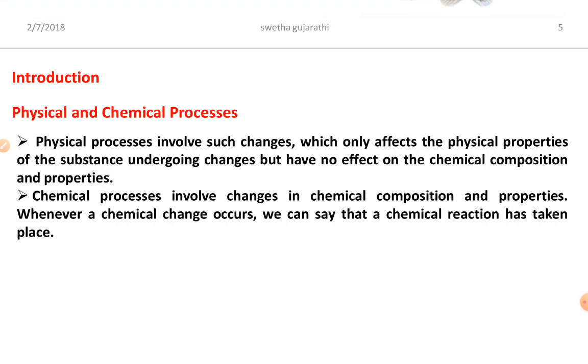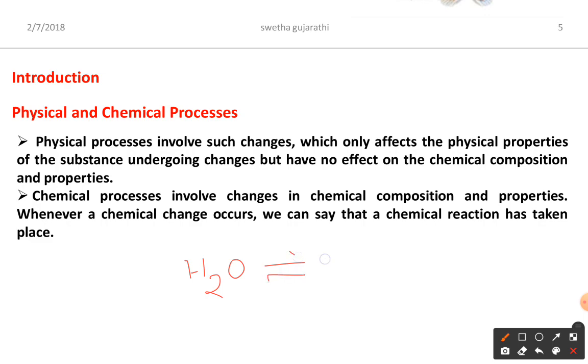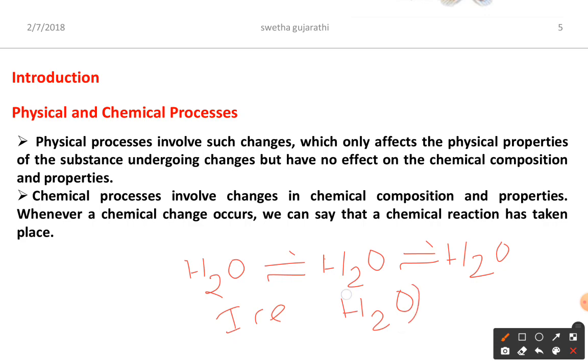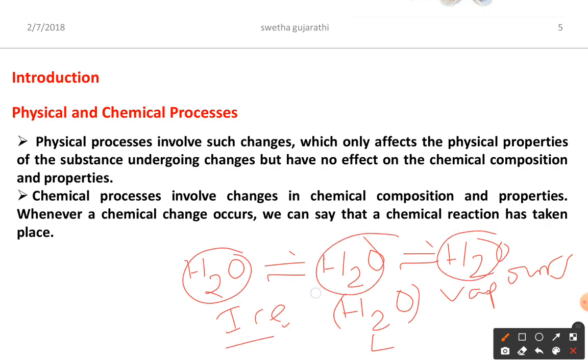The best example, as we discussed in the previous case, is H2O. You know very well we have ice, water in the liquid state, and then water vapors. Now if you see here, all are in equilibrium, and the chemical composition is the same, but physically it is ice, water, vapor.